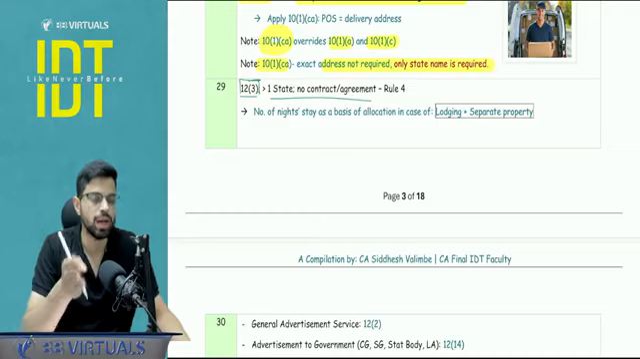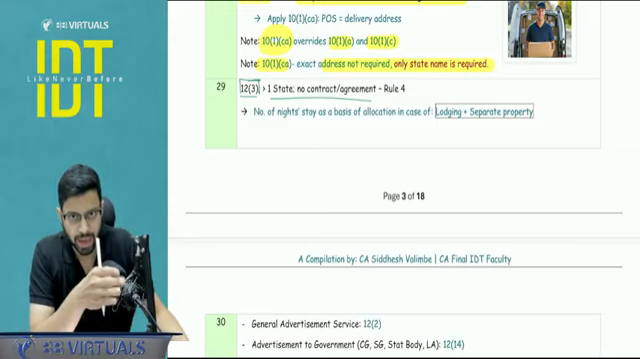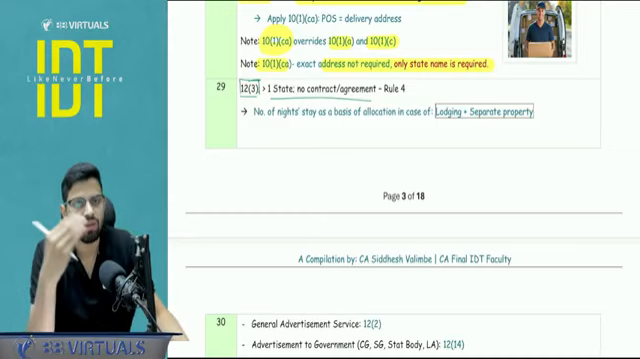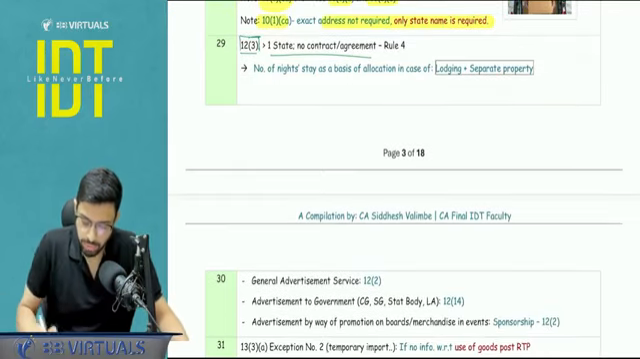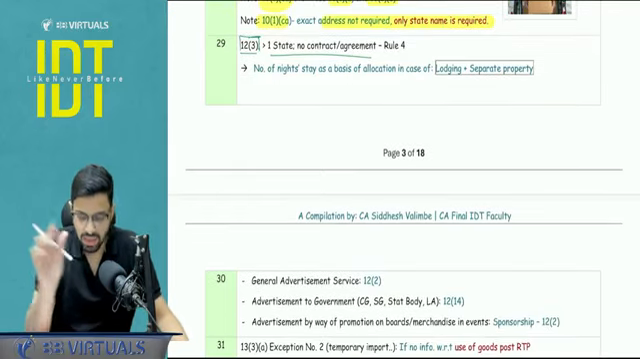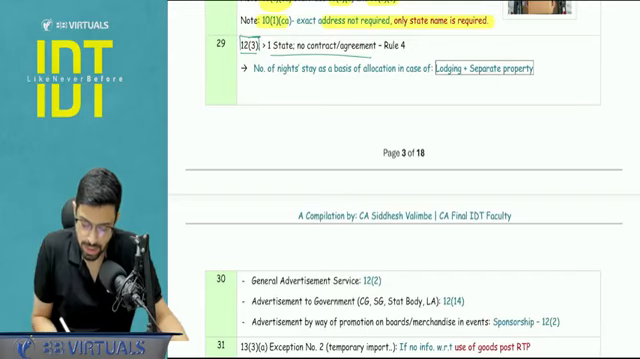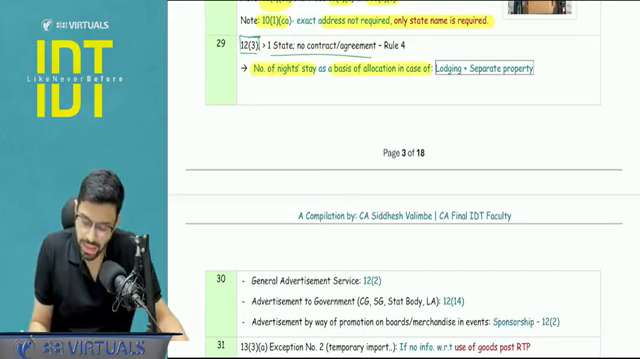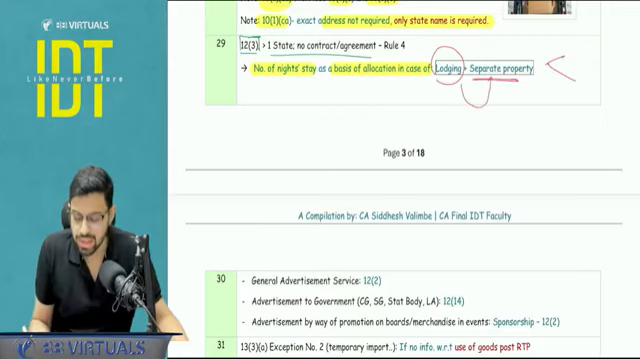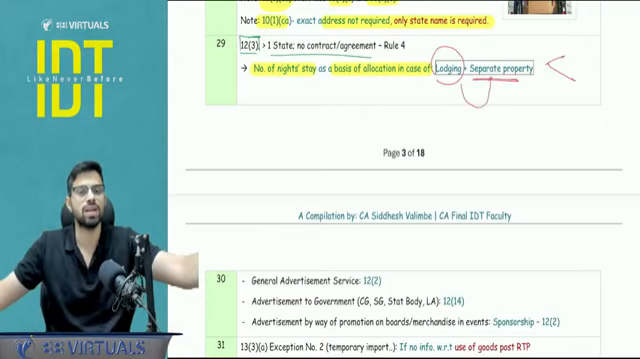First, mention that it will happen as per the contract agreement. And if it is silent, then we will apply the rules, which is the rule applicable here, rule number 4. In rule number 4, in one of the tables, we see the first point: the bifurcation happens as per the number of nights stay. That is applicable only and only when it is a case of lodging and it is a case of separate property, that is, two different physical properties.